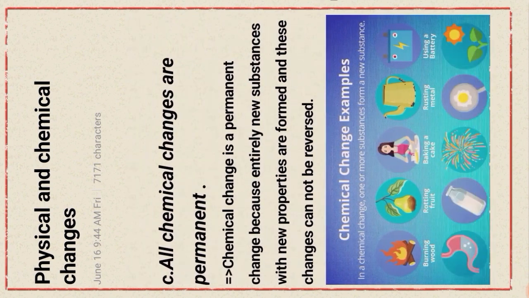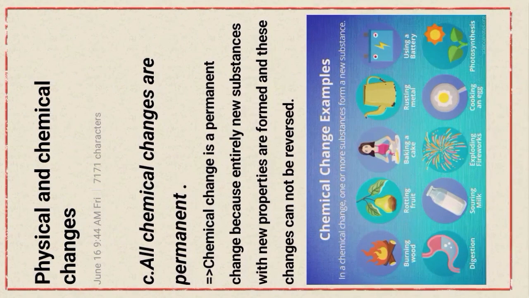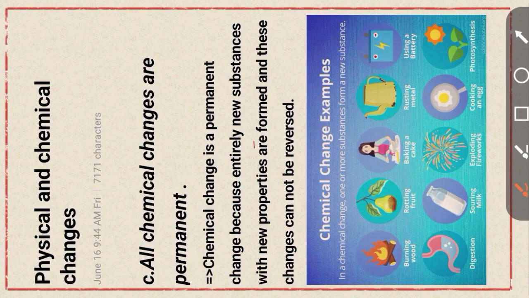Next question, reason type question: all chemical changes are permanent. Chemical change is a permanent change because entirely new substances with new properties are formed and this change cannot be reversed.